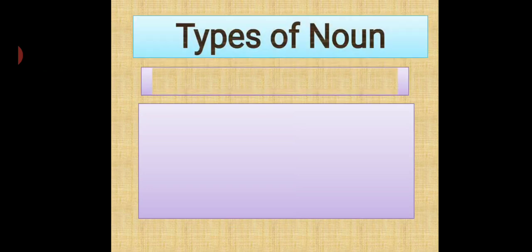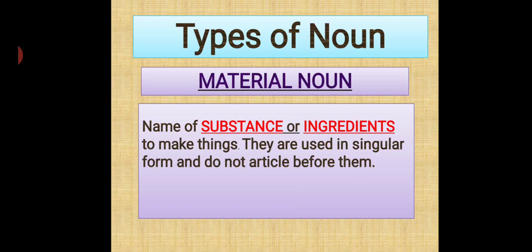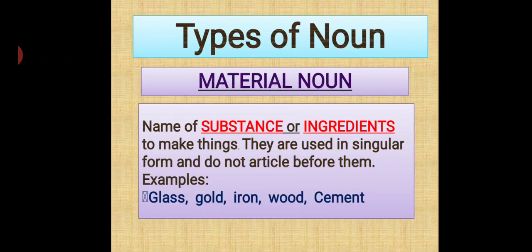Now, our next type of noun is material noun. That is name of substance or ingredients to make things. They are used in single form and do not have article before them. For example, glass, gold, iron, wood, cement.